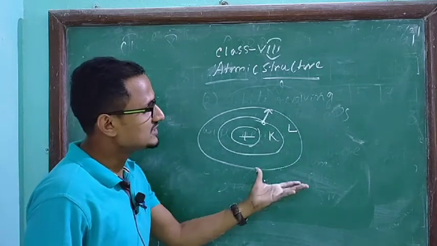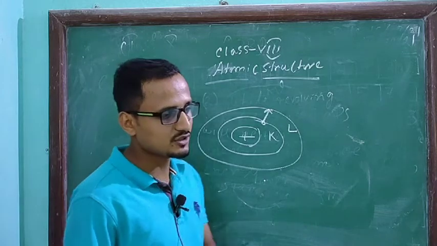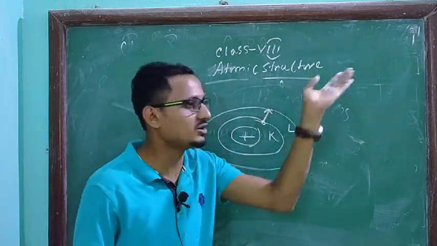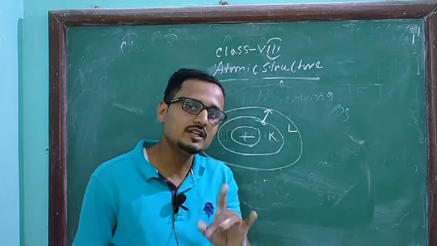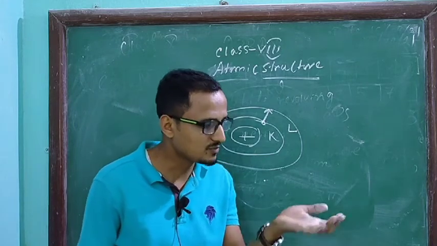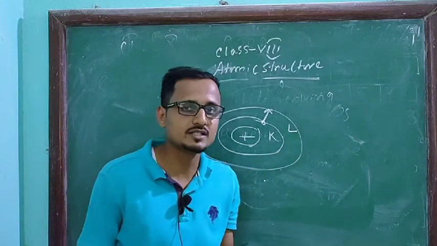Bohr observed that whenever an electron goes from a lower energy state to a higher energy state, that means from K orbit to L orbit or L orbit to M orbit, only then it will gain energy.